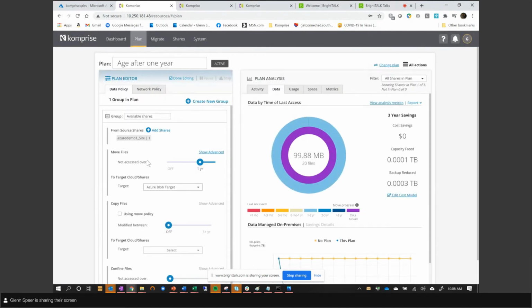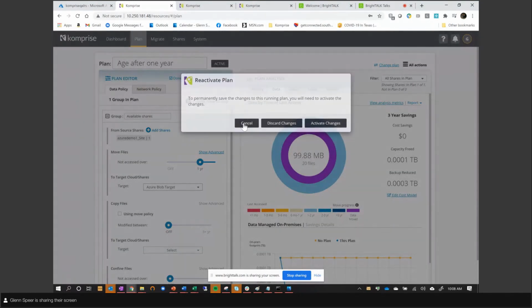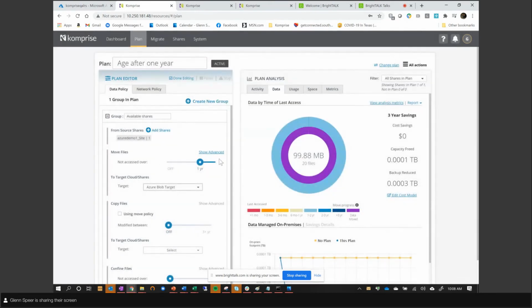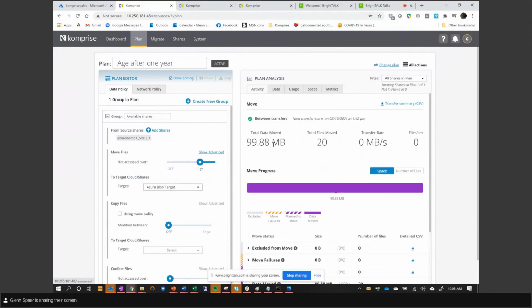You go back over to our plan. Here, our plan is we've scanned and analyzed an Isilon share. You see it's relatively small here, the corporate marketing share. It's got 20 files in it. We've set up and activated a plan to move data that hasn't been accessed in over 1 year to Azure Blob. We've actually moved the data already. We've moved 20 files out, roughly 100 meg of data. Now let me show you what that looks like in the cloud provider.